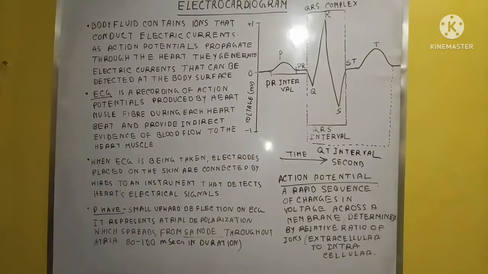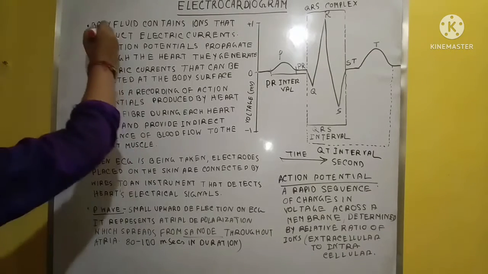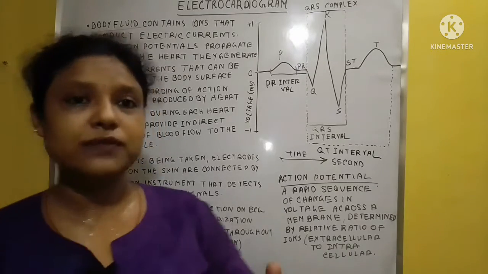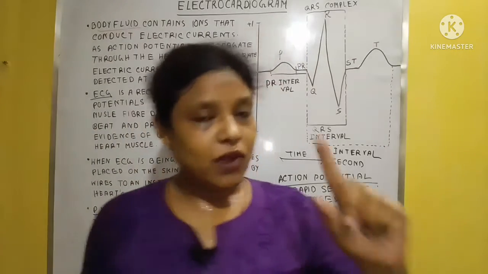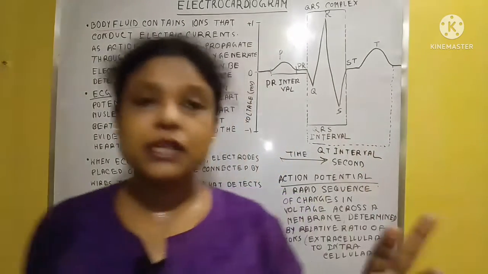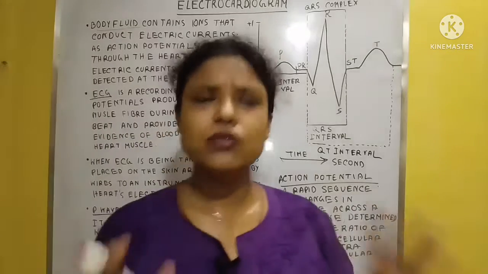First we know the body fluids. Different types of body fluids are present in the body. One is blood, that is very important. The second one is the lymph, and the third one is the tissue fluid. You all know that.